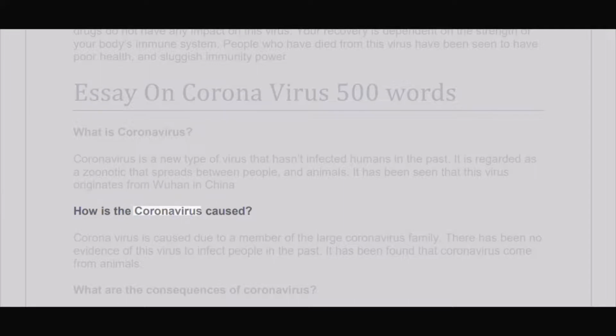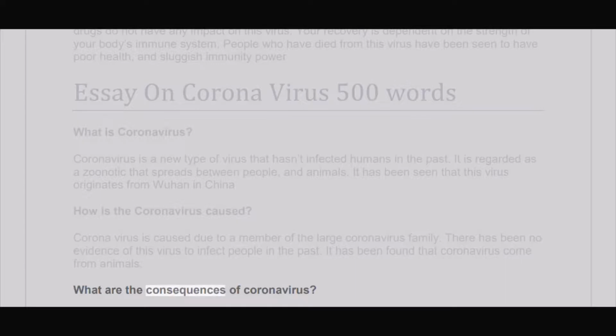How is the coronavirus caused? Coronavirus is caused due to a member of the large coronavirus family. There has been no evidence of this virus infecting people in the past. It has been found that coronavirus comes from animals.